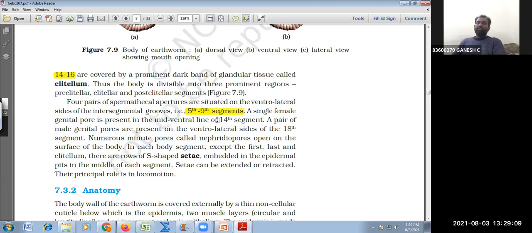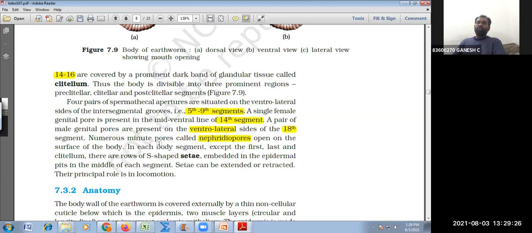A single female genital pore opens on the 14th segment. A pair of male genital pores open on the ventrolateral side on the 18th segment of the earthworm. The numerous minute pores are nephridiopores.